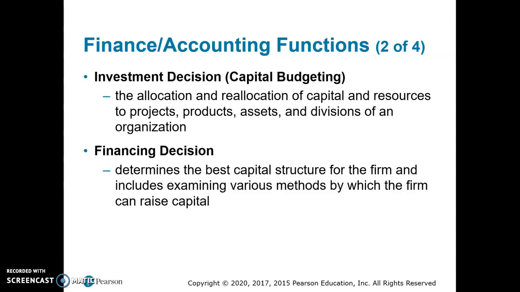So investment decisions, sometimes called capital budgeting, are the allocation and reallocation of capital and resources to projects, products, assets, and other divisions. And so what we're really looking at is where do we want to invest? Do we want to invest in certain products, certain projects? Do we want to invest more of our money into a specific division of an organization? So where are we going to put our money is basically what we're looking at here.